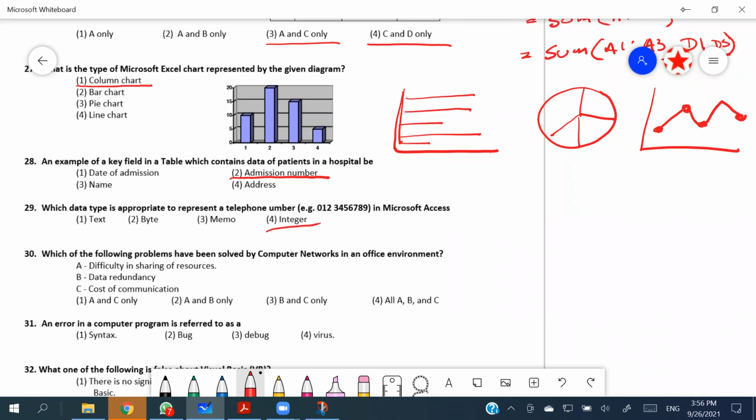But it is not an integer, because after 0, 1, 2 there is a space, and a space is not a number, right? If you put a space, it should be text. So in this case the answer is not integer, but text, because of the space they are using.